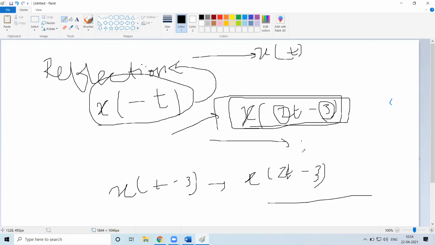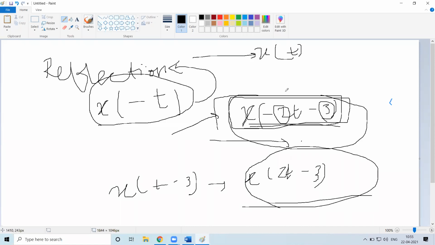So you should know which one to apply. And if you have reflection, again, you have to check how it goes around. Suppose I have minus 2 over here. Then we have to check which operations we need to apply first. So first, generally it is shifting, then it is scaling, and then reflection. So these all things, you'll not be going into these depths. You should be knowing which all operations are possible on the signals, because we'll be referring to them directly wherever it comes around. Okay.